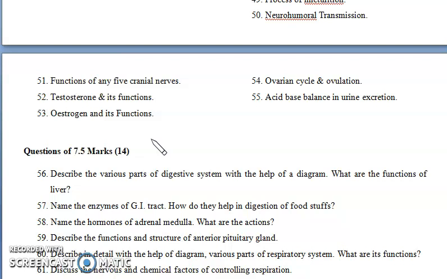So you should write this, not the other part like maintenance of pH or volume of blood, right? You should write how the acid and base, like hydrogen and bicarbonate ions, and other phosphate-like compounds, are going to be reabsorbed, right? So this is how you attempt the 5 marks questions.